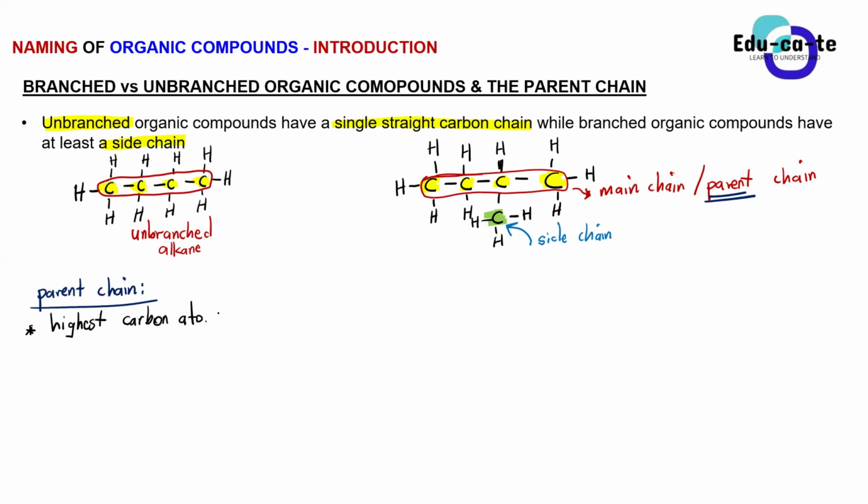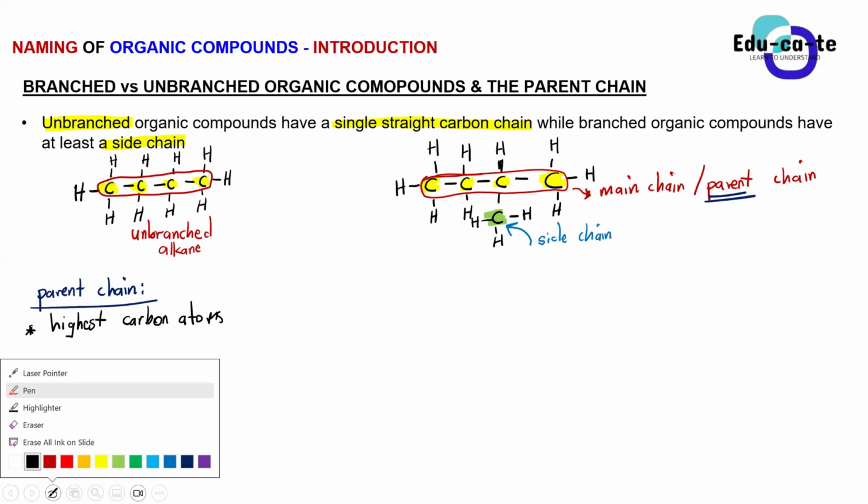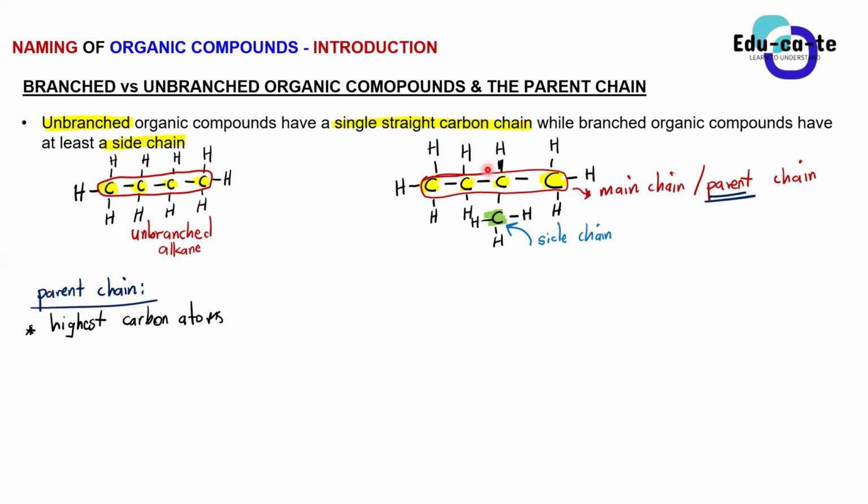For example here, guys, in this second branched compound, the main chain, this straight carbon chain, had 4 carbons. But when you look at this side chain, there's only 1 carbon going to the side. So we identify the parent chain by it having the highest number of carbon atoms.